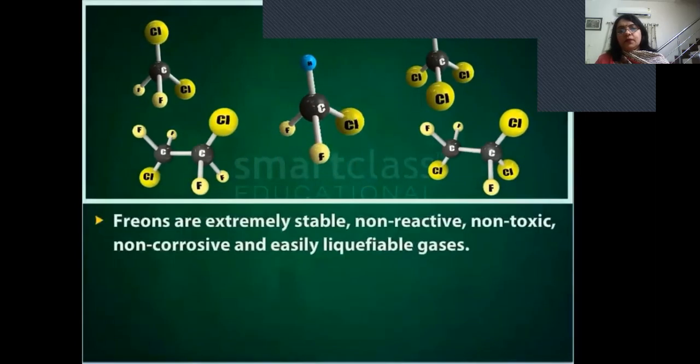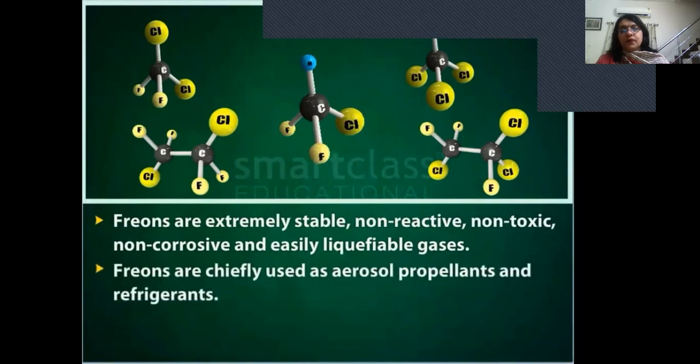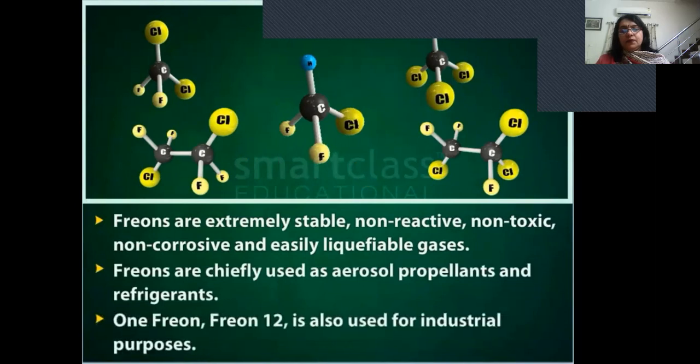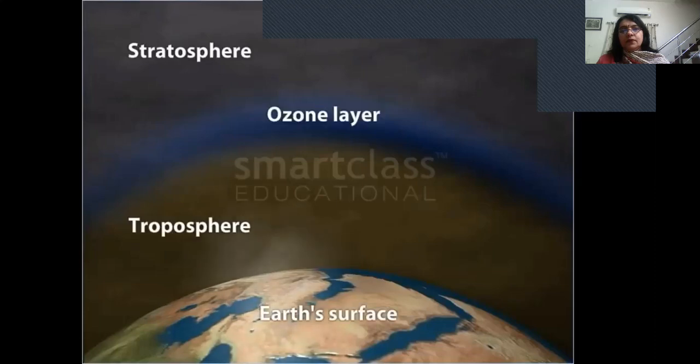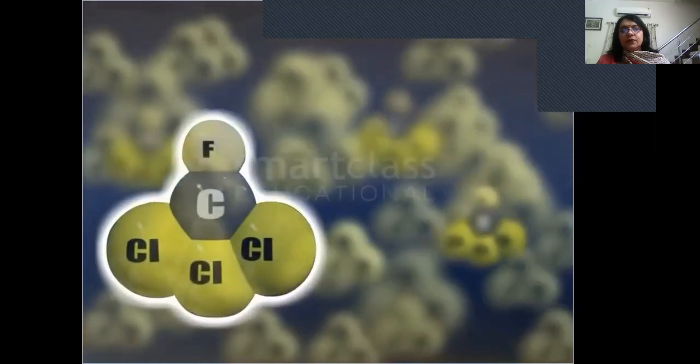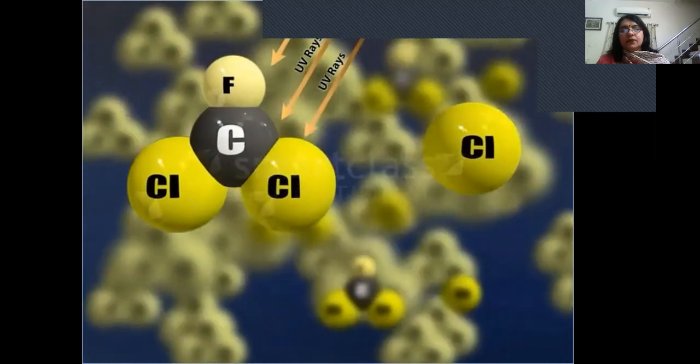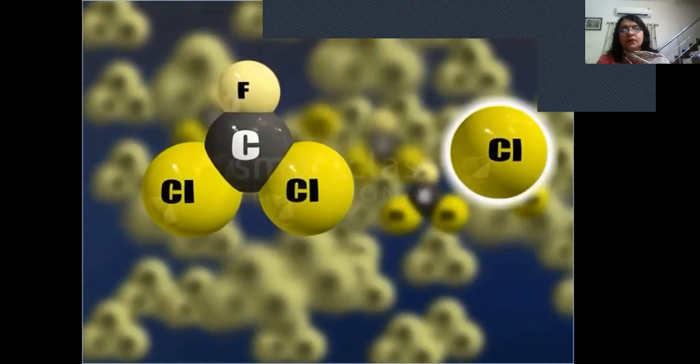These compounds are extremely stable, non-reactive, non-toxic, non-corrosive, and easily liquefiable gases. These are chiefly used as aerosol propellants and refrigerants. One freon, Freon 12, is also used for industrial purposes. Most freons, even those used in refrigeration, eventually make their way into the atmosphere and diffuse unchanged into the stratosphere. In the stratosphere, a freon undergoes a photo-induced cleavage reaction, generating a chlorine free radical.